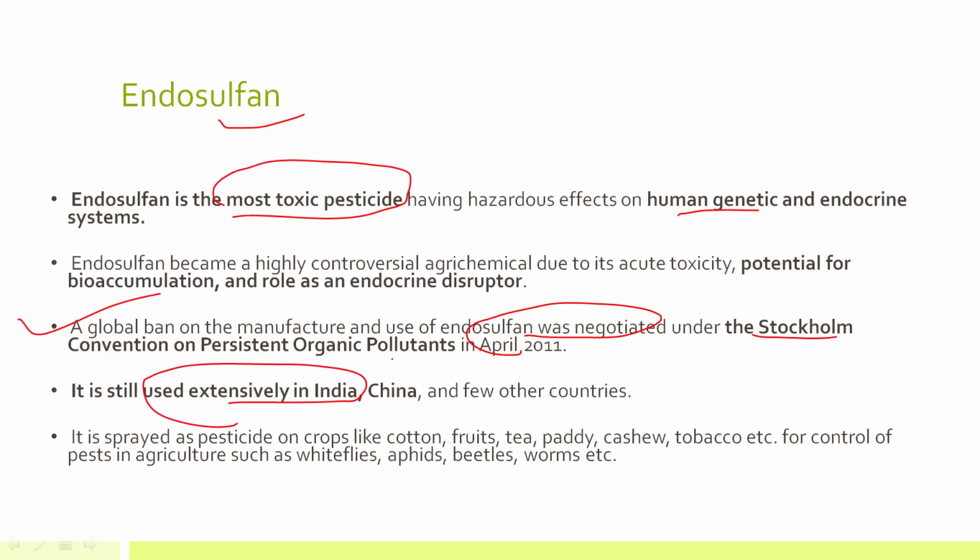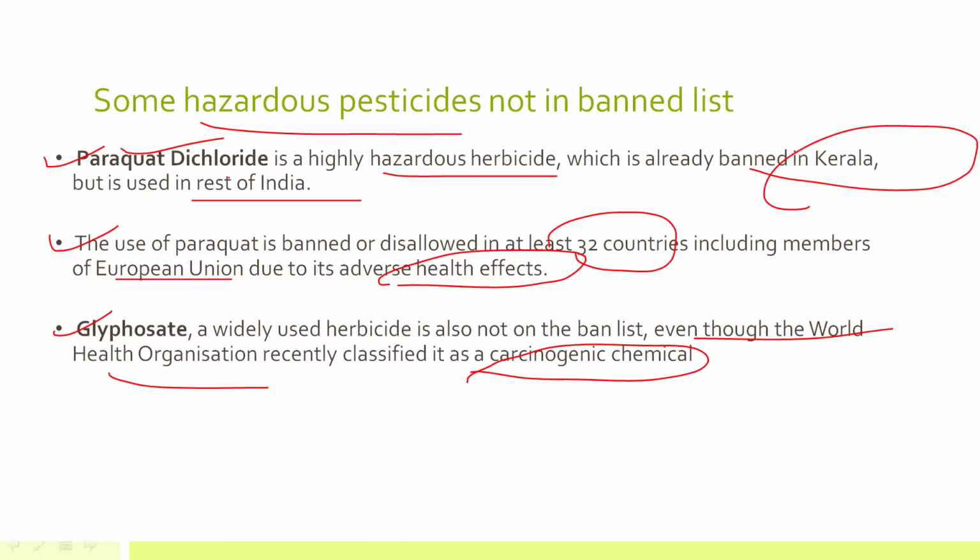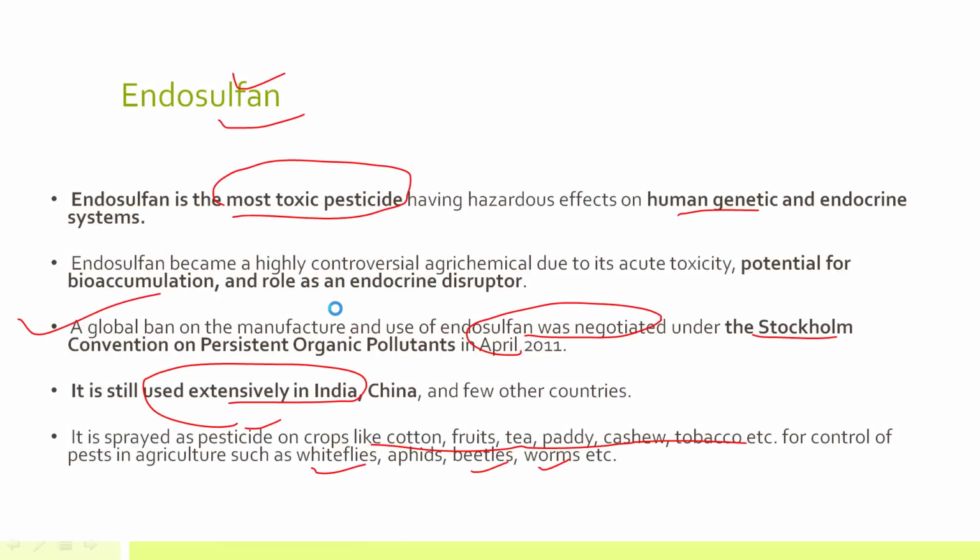But this is a very hazardous pesticide. Okay, and it is sprayed on crops like cotton, fruits, tea, paddy, cashew, tobacco, etc. This is mainly for controlling pests like whiteflies, beetles, worms, etc. So remember, endosulfan, that is a highly toxic pesticide, is not banned in India. Paraquat dichloride is not banned in India, and glyphosate is also not banned in India.